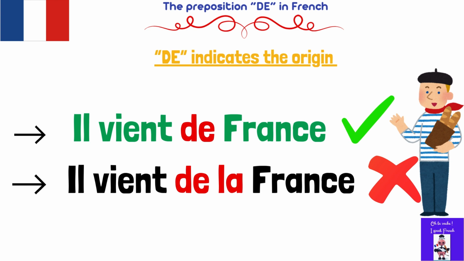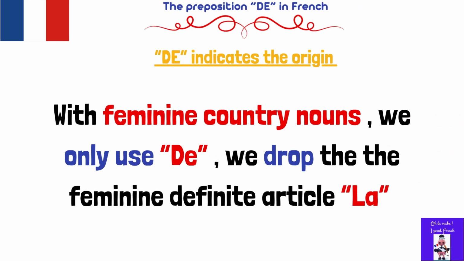It would be incorrect to say il vient de la France. We only say il vient de France. So, with the feminine country nouns, we only use de. We drop the feminine definite article la. Let's have another example.